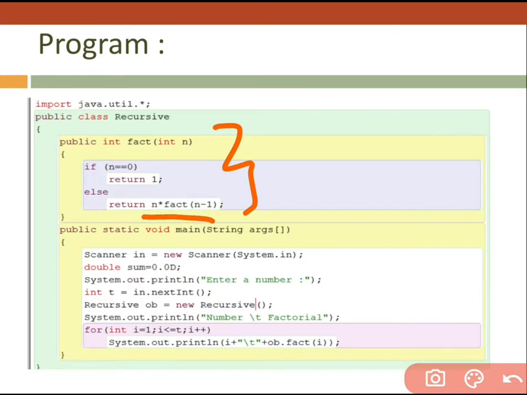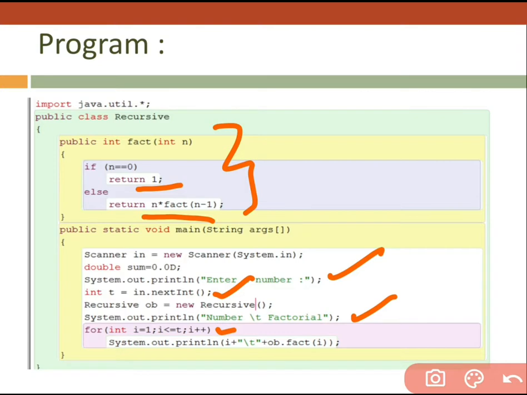Here is the recursive case, here we have the base case, and the user is going to provide the ending point of this loop. That's why I created a loop here, and I wrote the heading before the loop so that it comes only one time.